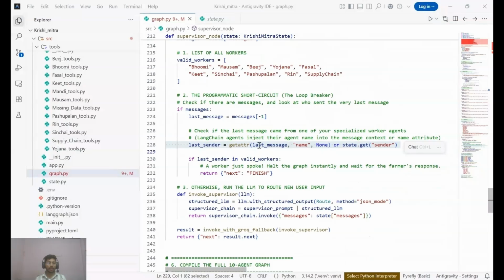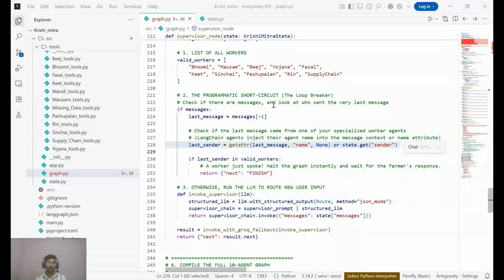Here is the most important safeguard in the entire system. In early testing, an agent would answer a question and send it back to the user, and the supervisor would mistakenly send it right back to the agent, creating an infinite, expensive API loop. To solve this, I built a programmatic short circuit. The code checks last sender.